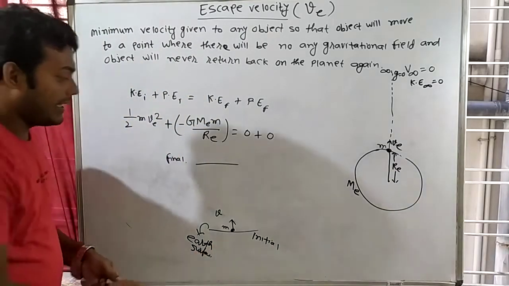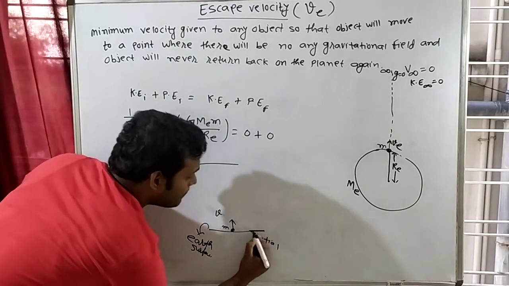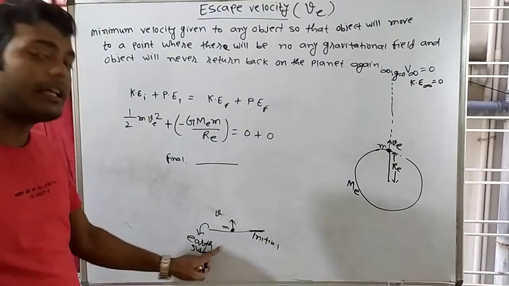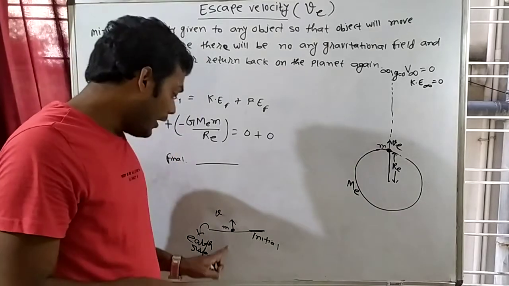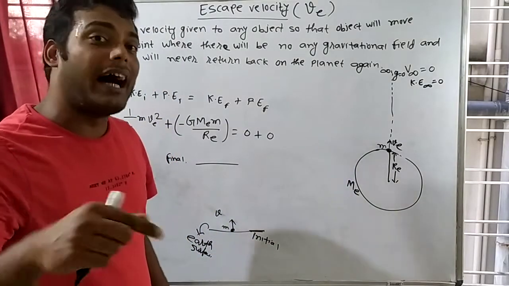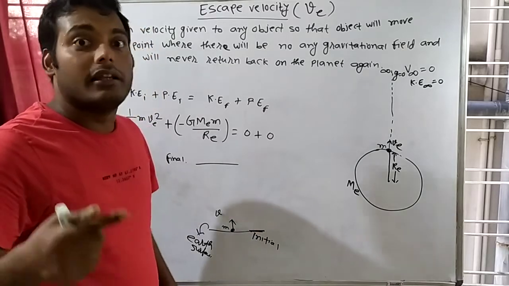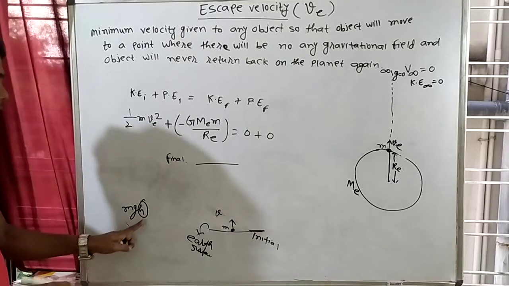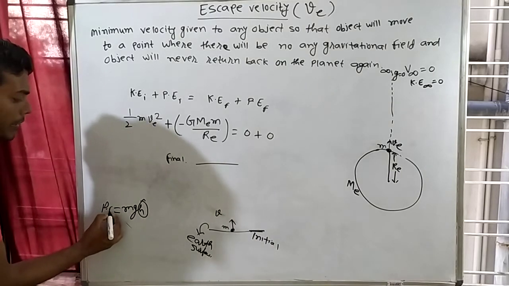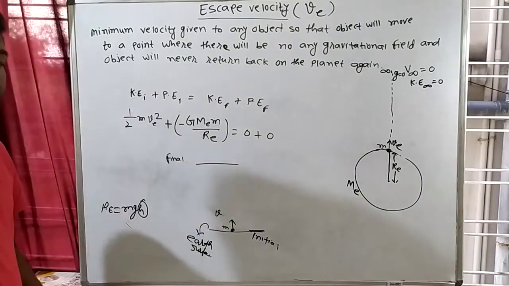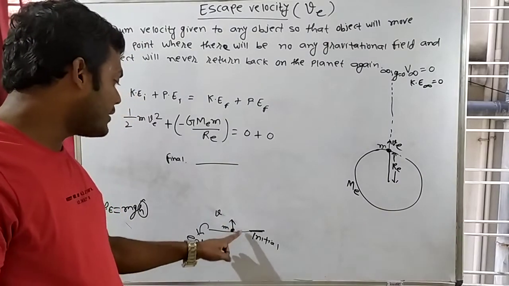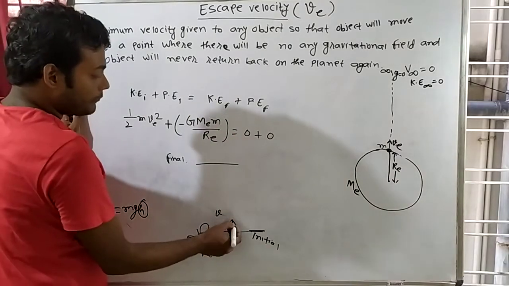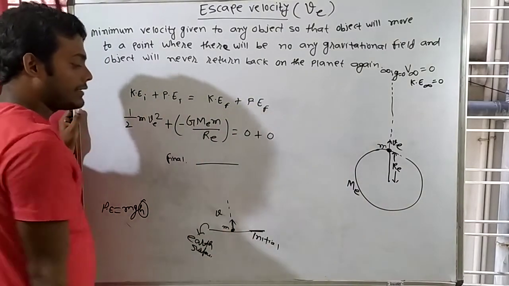Since I am considering the Earth's surface as the reference position, the height of the mass from the surface is 0, so h is 0. If h is 0, then the potential energy is also 0, because 0 multiplied by something is 0. So the potential energy of this object on Earth's surface is 0.